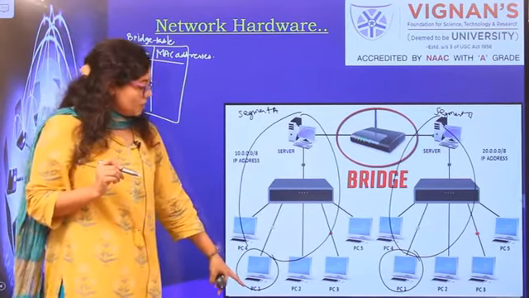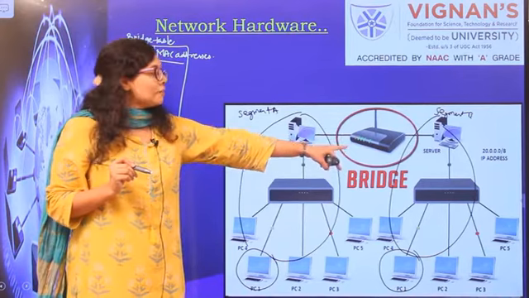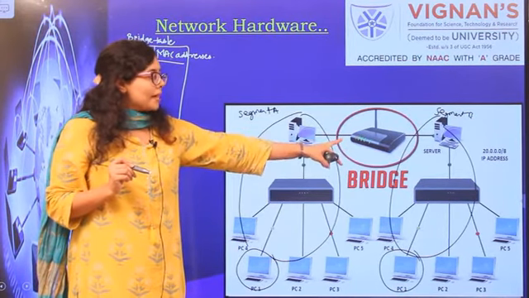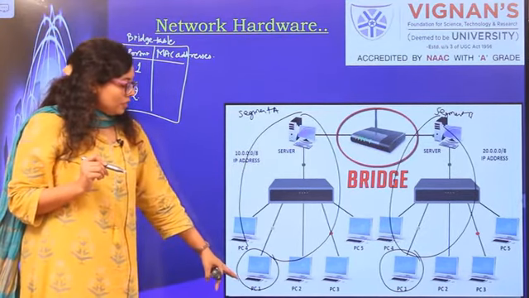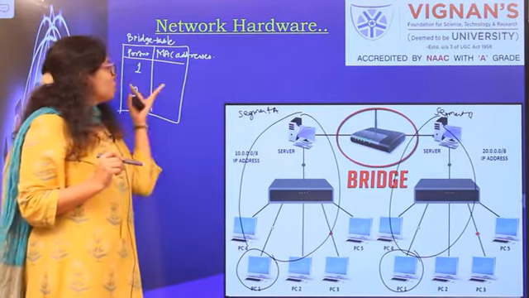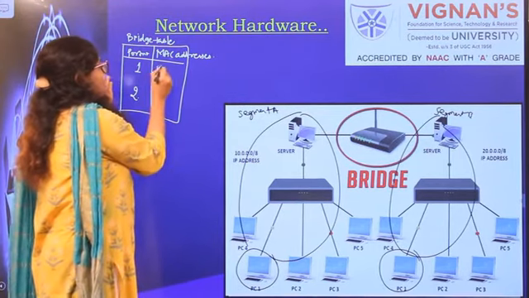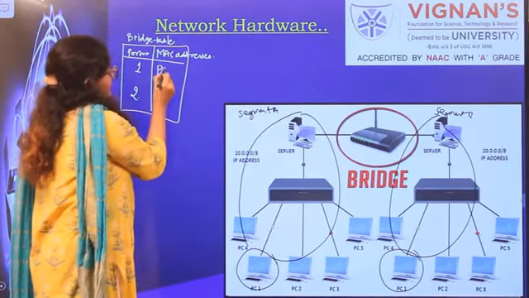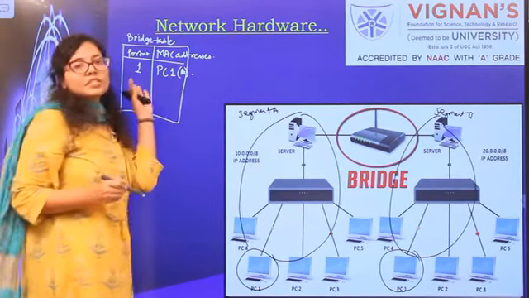So it will register the respective device's MAC address to the respective port number. Here for port number 1, PC1 of segment A gets registered.